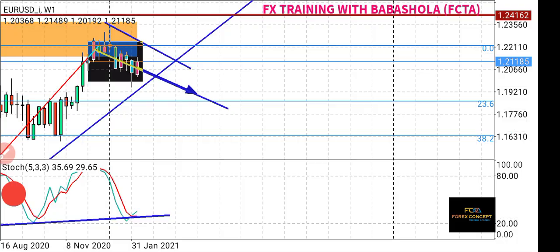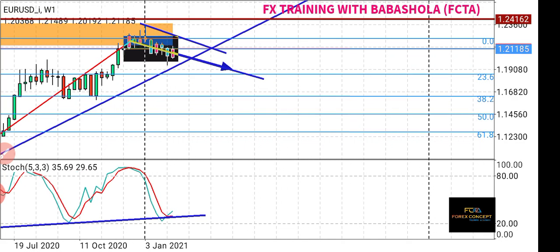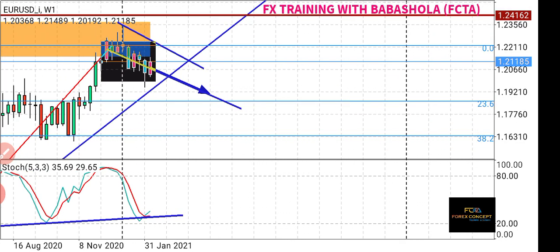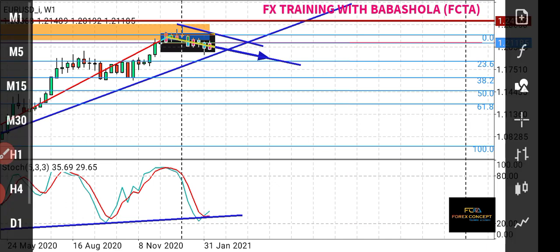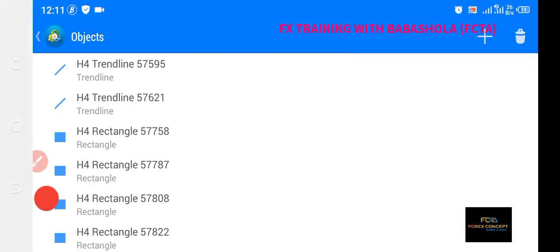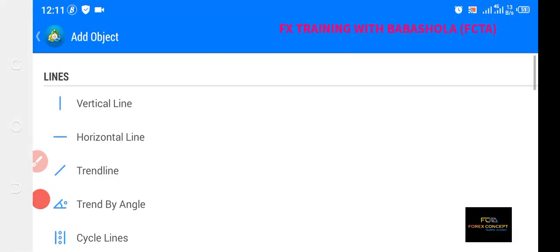Sorry for that. Okay, I got the 23.6 Fibonacci retracement, and the 38.2 Fibonacci retracement, which is a very key support. Okay, this is a key support.